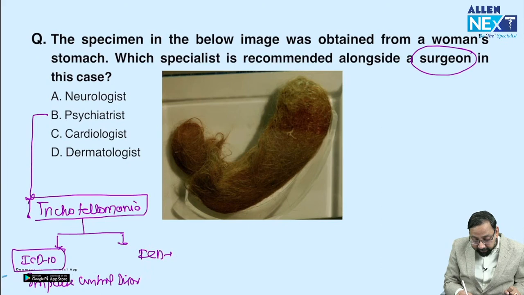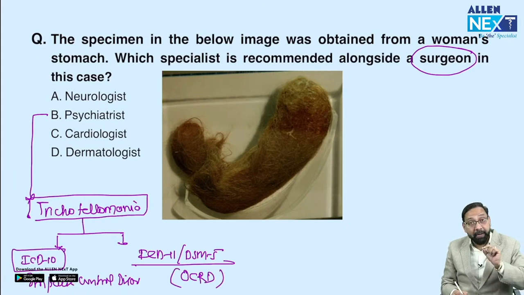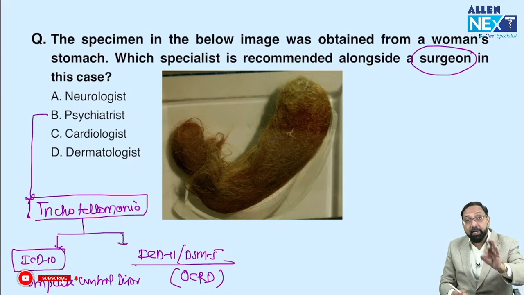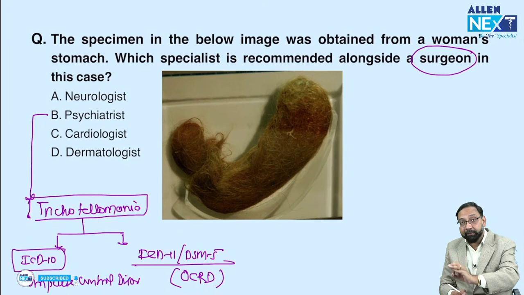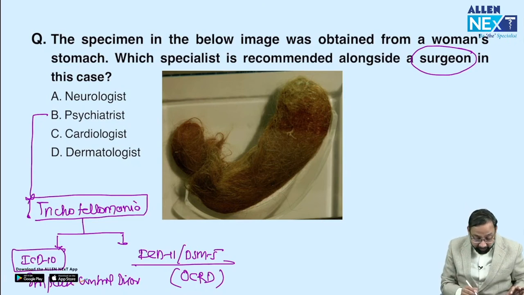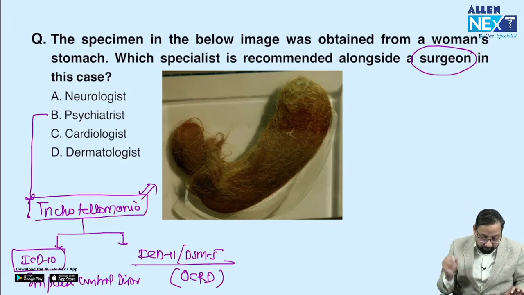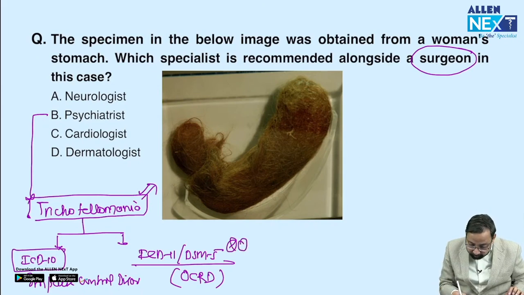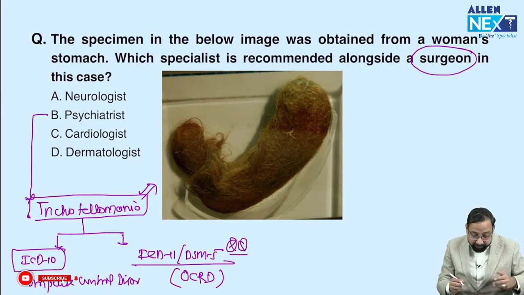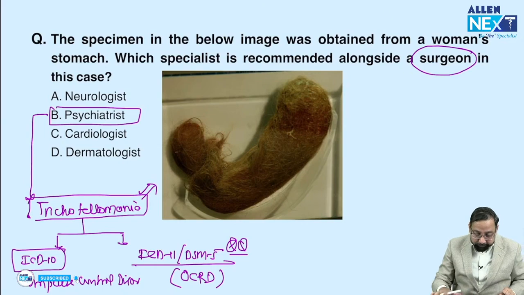But ICD-11 and DSM-5 said this is OCRD, obsessive compulsive and related disorder. Recently asked question in INICET: which of the following disorders has been classified recently in ICD-11 in OCRD, and the answer was trichotillomania. So this is a potential question. Again, can be repeated.